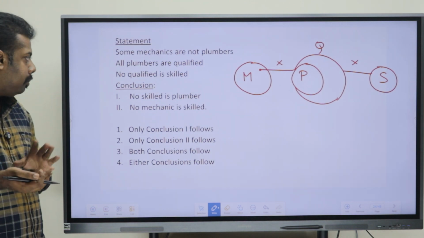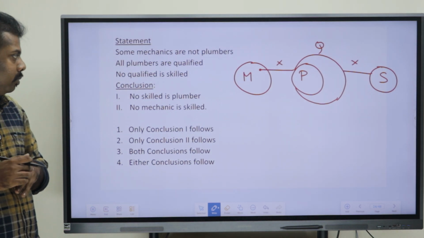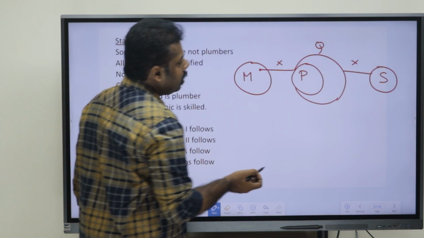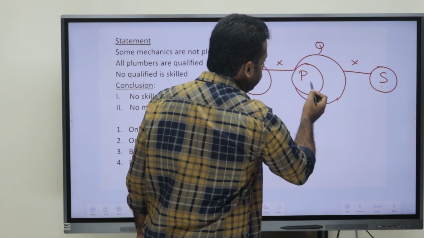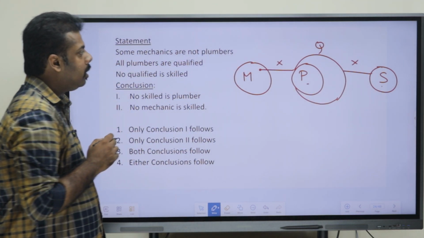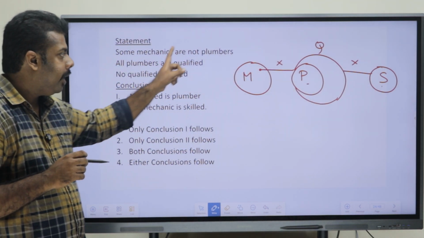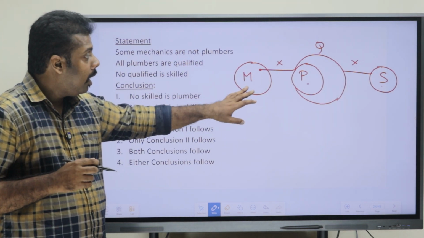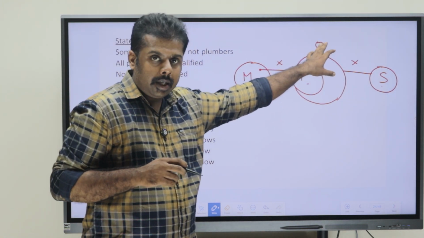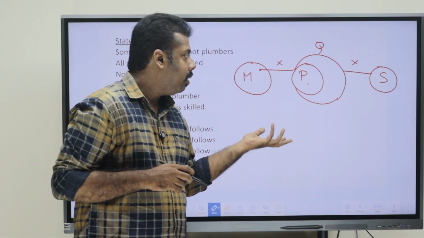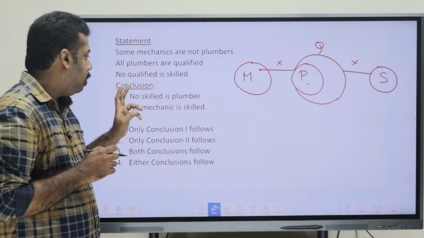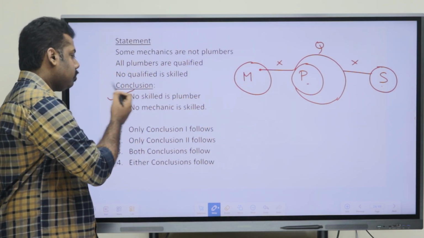As we know, qualified and skilled have no relation, and plumber is completely inside qualified. So we can easily say that no skilled is plumber is right.